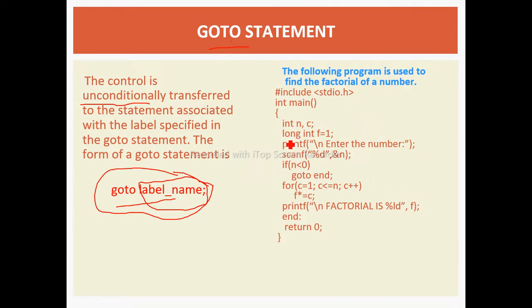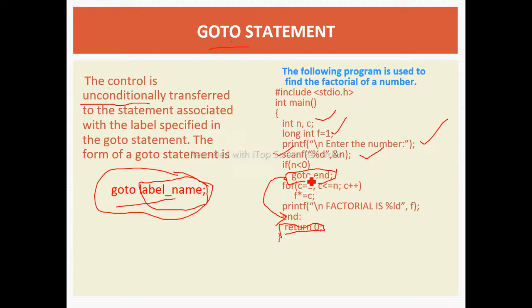So here the example is given. Firstly, we have declared and initialized the variable. With the printf statement, we have displayed the message, enter the number. After that, we have taken the variable value from the user by using the scanf statement. Next, in an if block, we are checking if that number is less than 0, the control will get passed to the end, that is, go to end. And where is that end? Here. Okay, so अगर हमारा नंबर less than 0 है, it will come to the end.